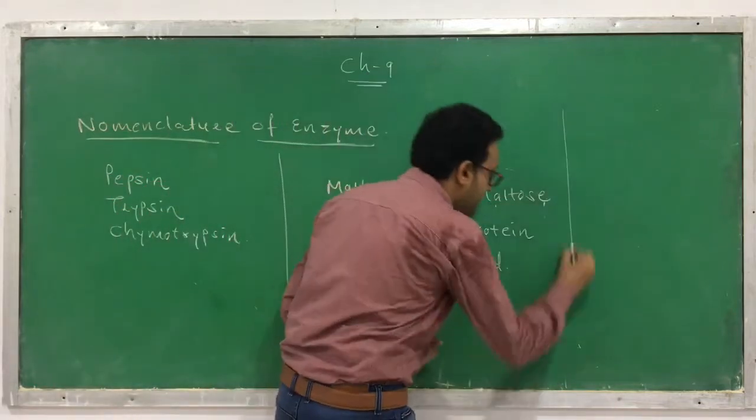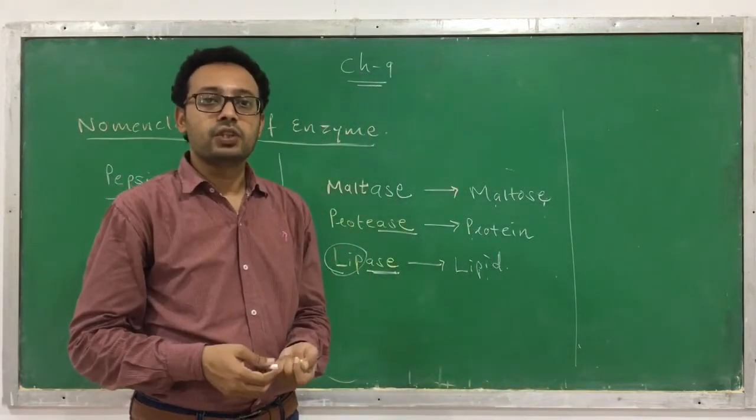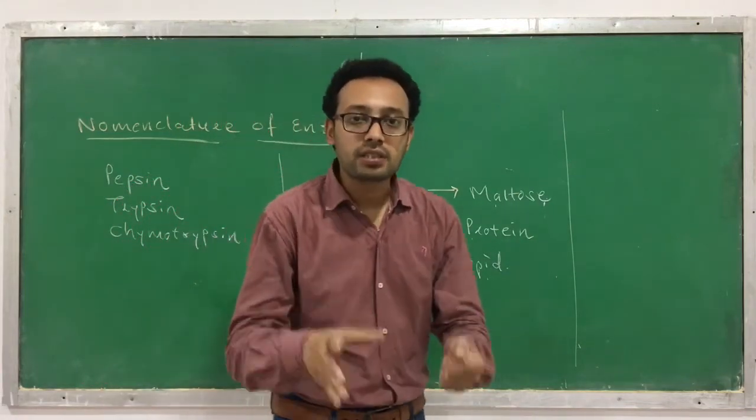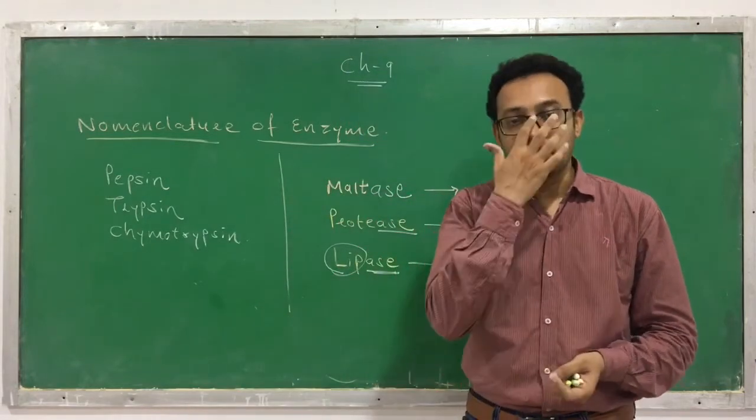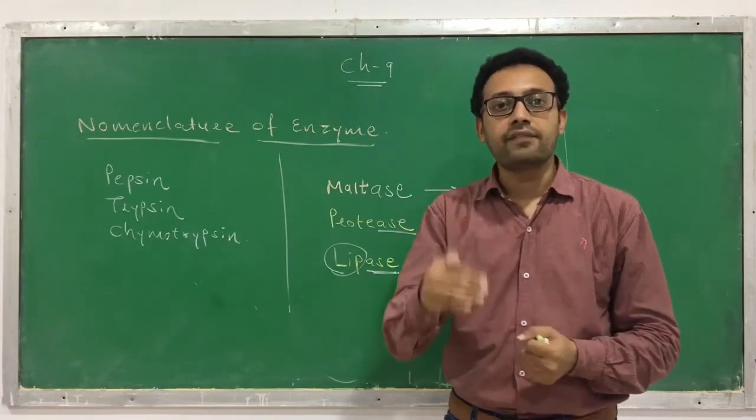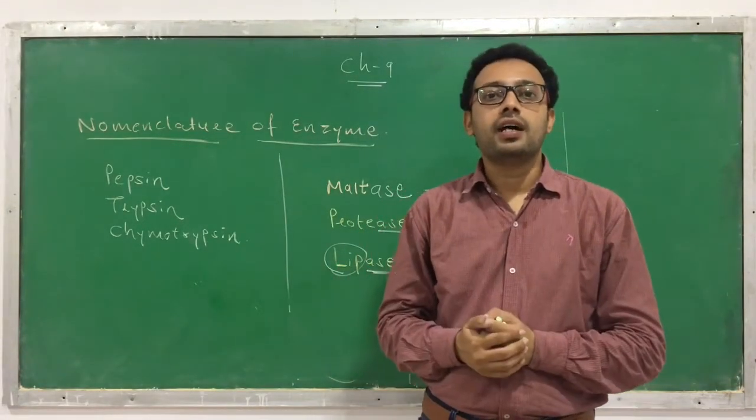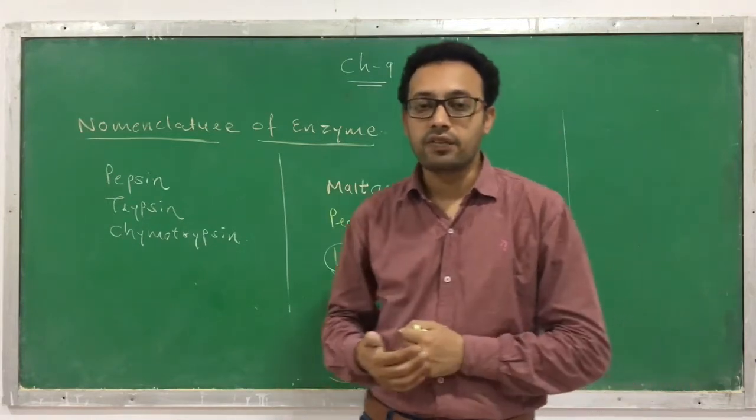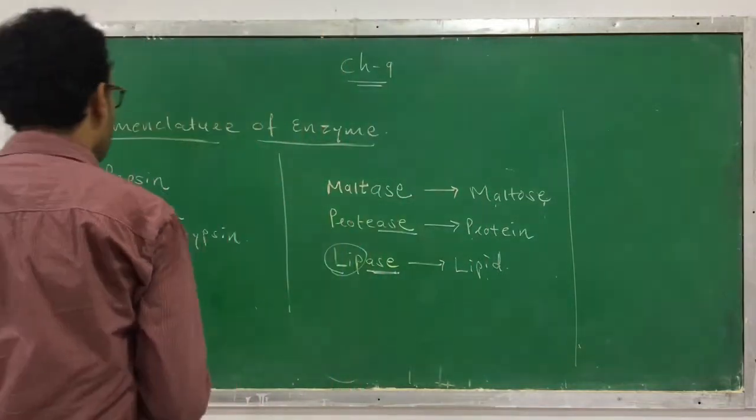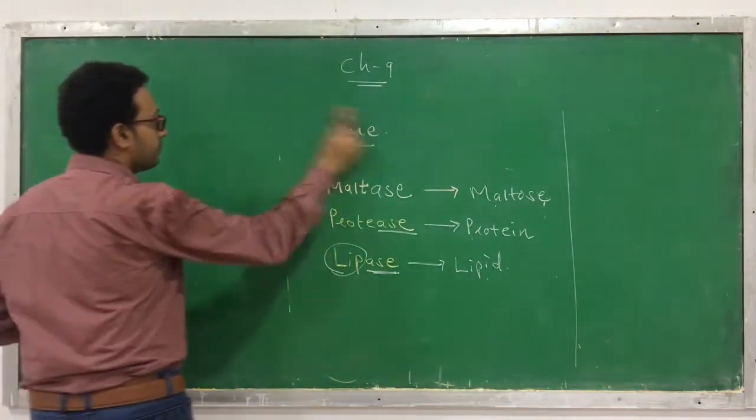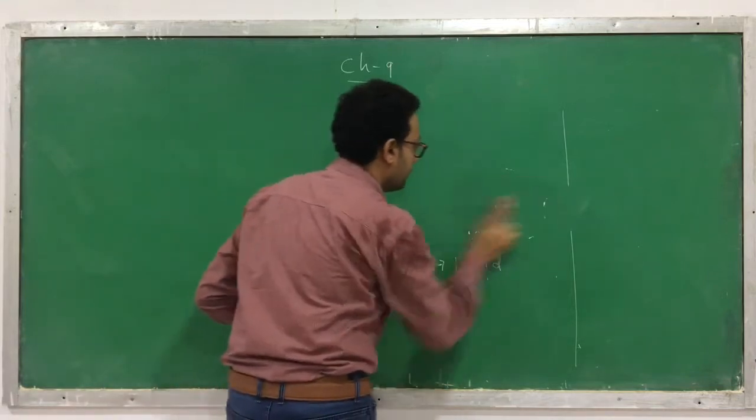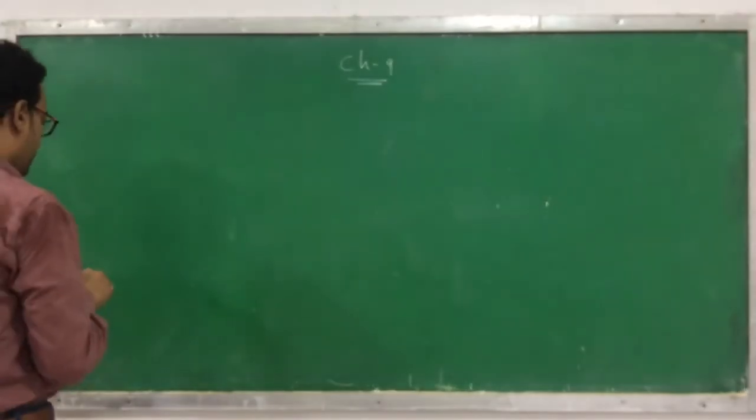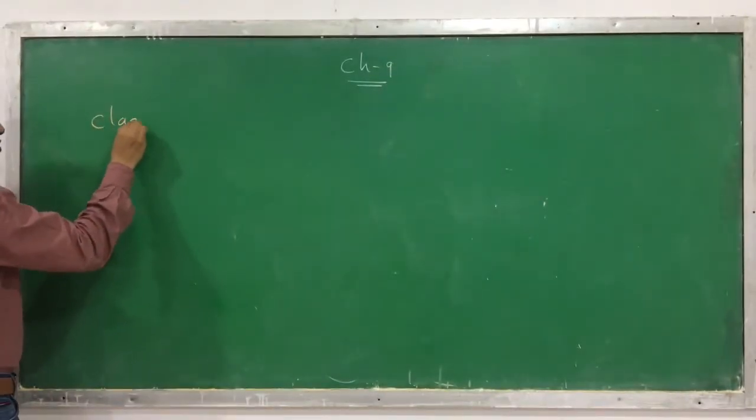So the scientists have adopted a new system, and this is called the international classification of enzymes. This system, which we will discuss now, is adopted internationally, and it gives the information about which kind of chemical reactions are catalyzed by a specific enzyme. So let's see the classification of enzymes. Here we are learning the classification of enzymes.